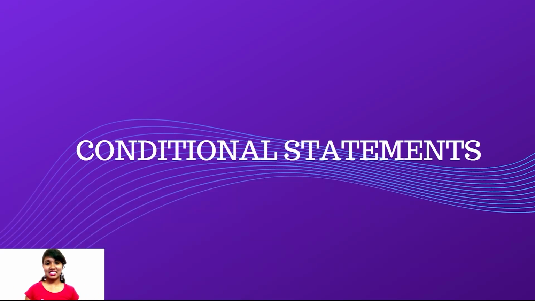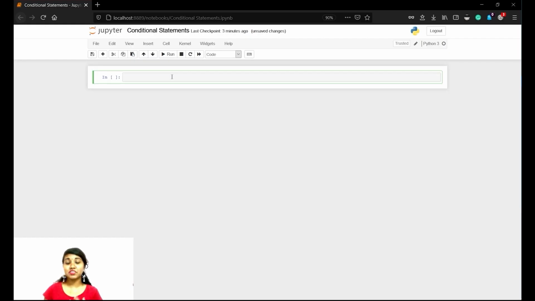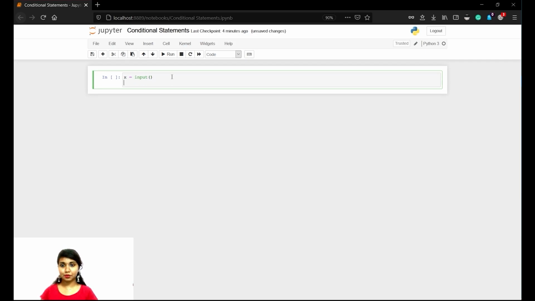Coming to the conditional statements, this is another major concept that you need to understand. Now let me show you some of the conditional statements examples. We have if else, also we have single if statements. So let me show you that. Let me give some value, x equals to input of. We are going to get the input value.